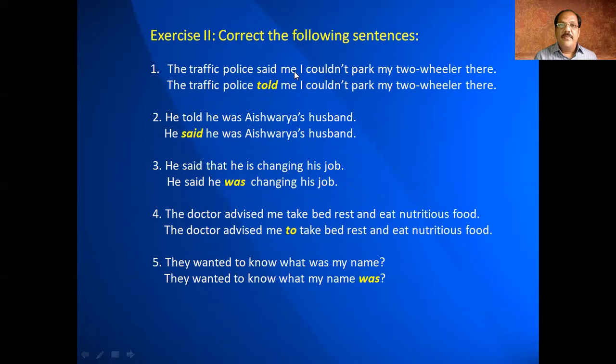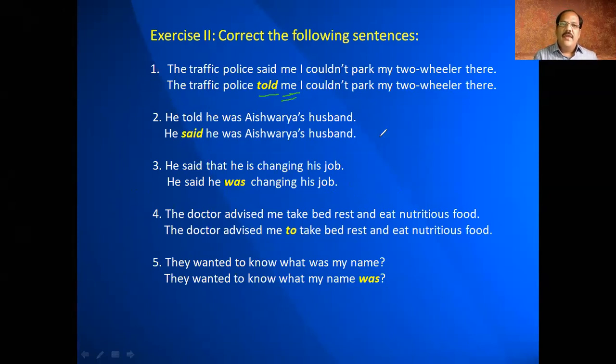The traffic police said me I could not park my two-wheeler there. So it is not said me, because it should be told me. We have a subject here, the person here. So when the person comes, we have to say told. Because we have just come across said and told, isn't it?